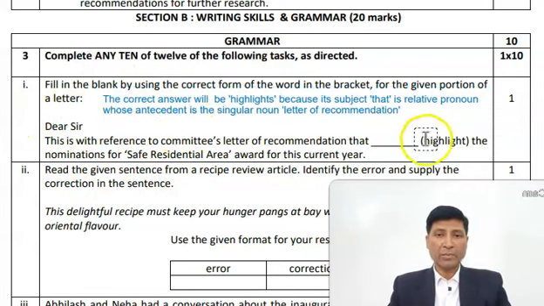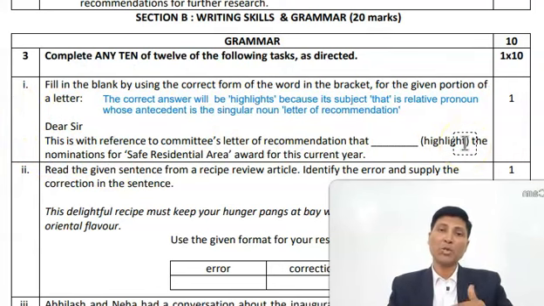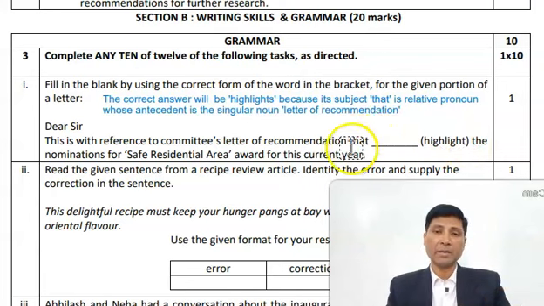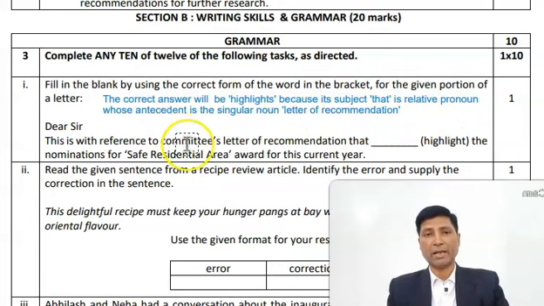So here I have written that the answer to this question will be highlights. Now why should highlights be the answer? It is because here that is its subject. And that is a relative pronoun that I have written here. That is a relative pronoun whose antecedent is actually a noun or pronoun for which a relative pronoun comes.